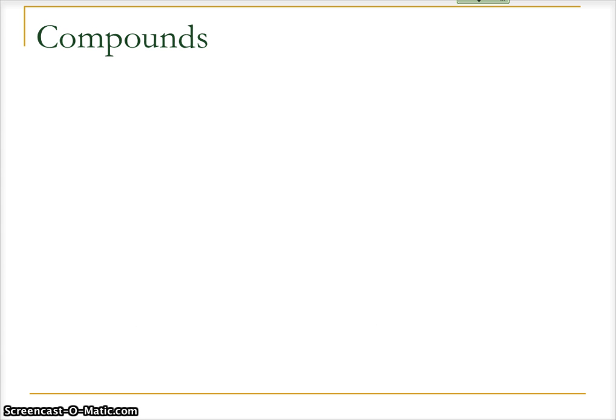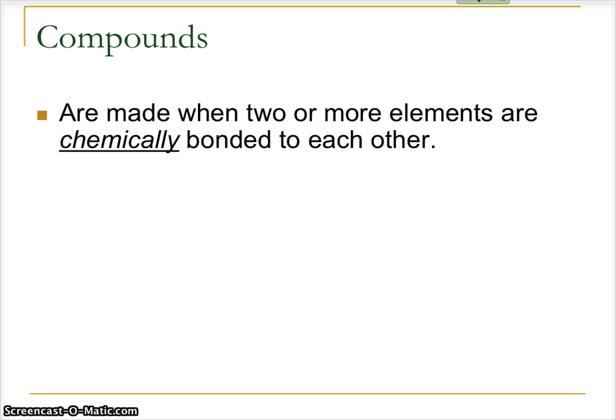Compounds. Well, what is a compound? Well, a compound is where you take two or more elements and you chemically bond them to each other. And so, for example, water, it's two hydrogens and one oxygen, and they are bonded together. They're not just mixed together, but they are bonded to each other. They move together as a single entity, if you will. So those are what compounds are.